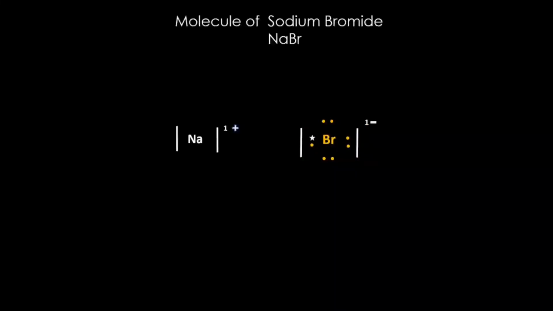When metallic sodium discards its lone valence electron in favor of nonmetal bromine, the bromine readily accepts that and becomes an anion. The sodium cation and the bromine anion combine together, forming the molecule of sodium bromide.